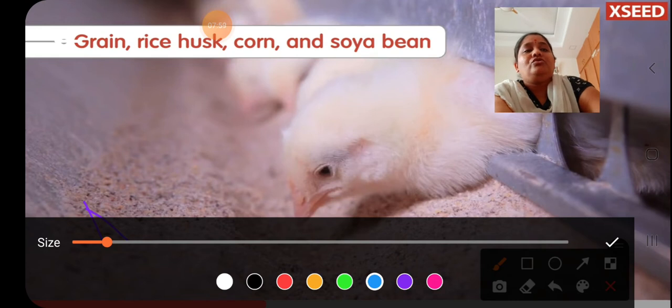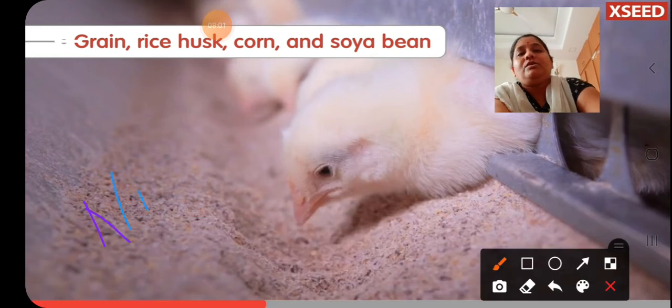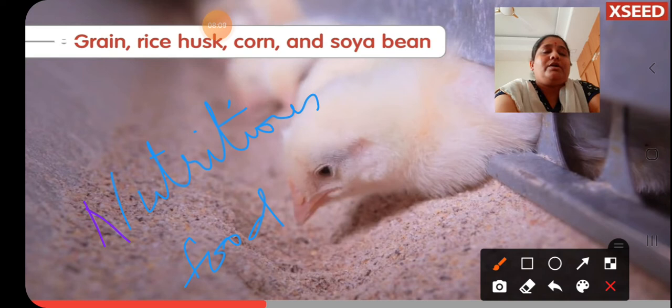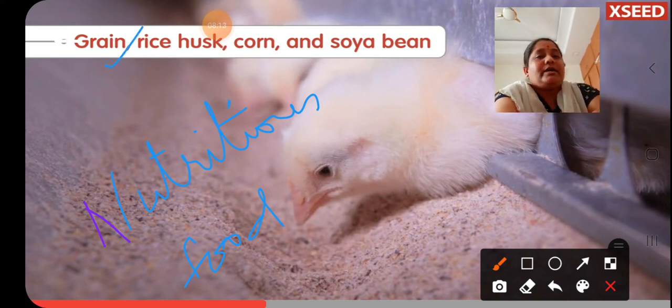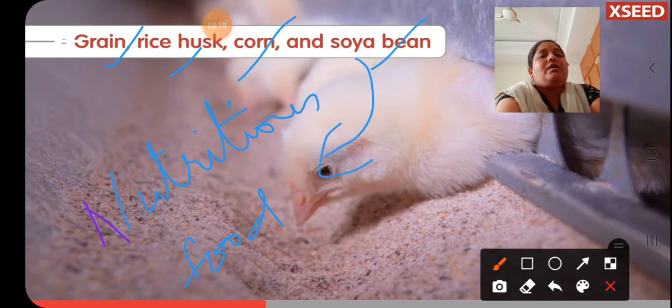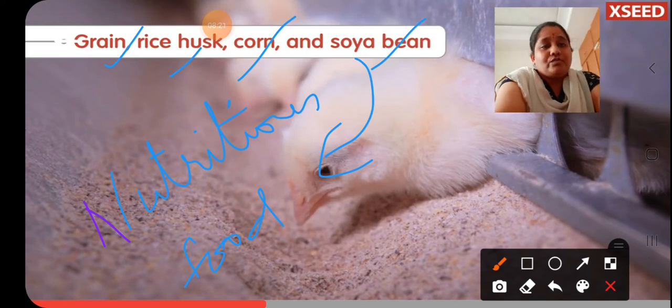So nutritious food means the food which contains all the nutrients together. Like in the food you will get the rice, you will get the rice husk, some grains, corn, soya bean, all these are coming under a nutritious food category.